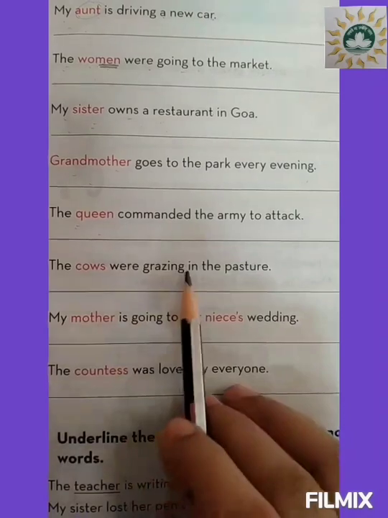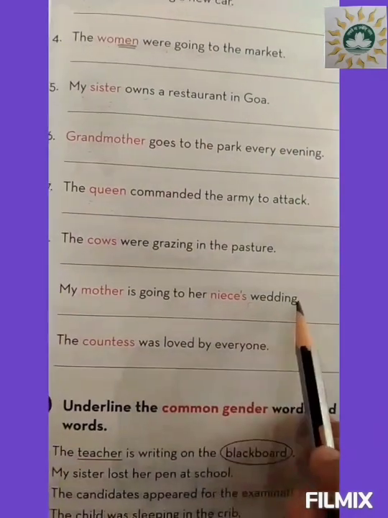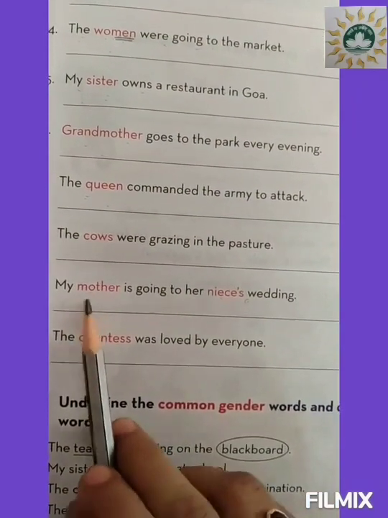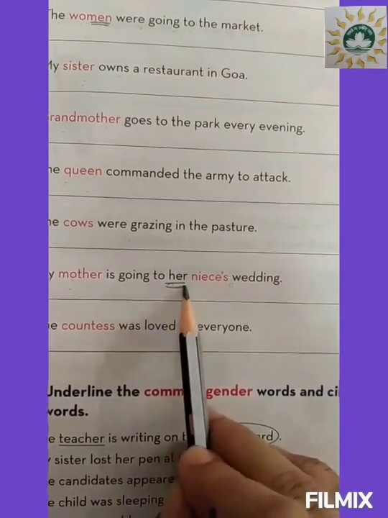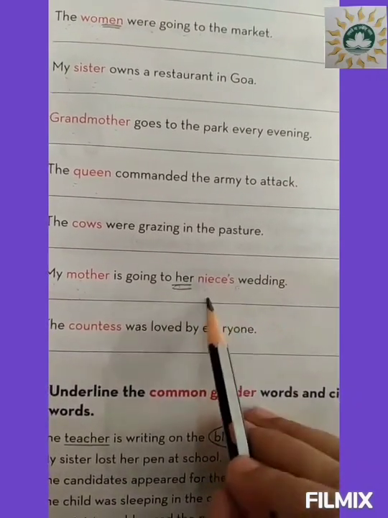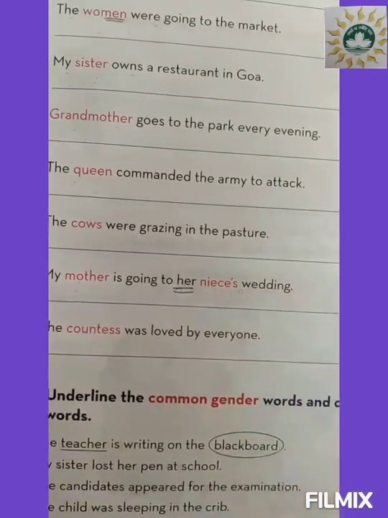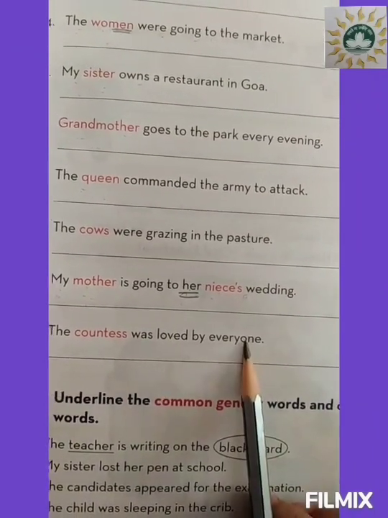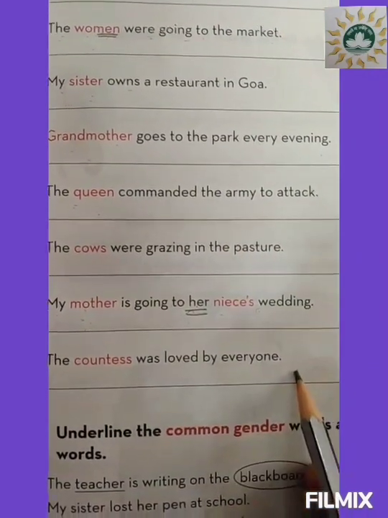The bull were grazing in the pasture. My mother is going to her niece's wedding. My mother, instead of mother you will put father. My father is going for his, here also you have to make a change, his nephew's wedding. The opposite of niece is nephew, and her will become his. Okay. The countess was loved by everyone. The count was loved by everyone.